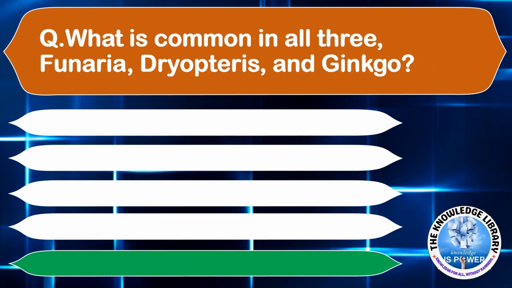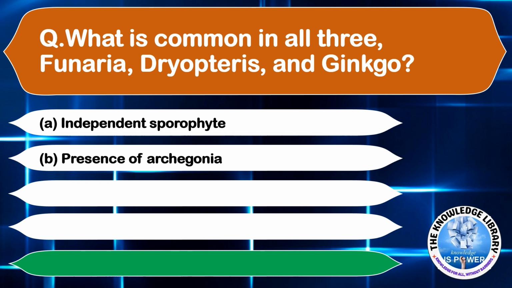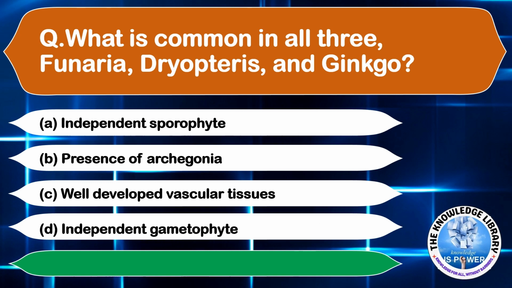What is common in all three, that is Funaria, Dryopteris, and Ginkgo? Option A, independent sporophyte, option B, presence of archegonia, option C, well developed vascular tissues, and option D, independent gametophyte. The correct answer is option B, presence of archegonia.